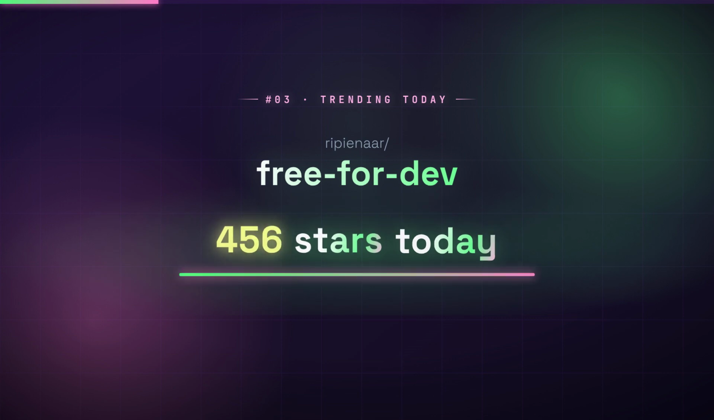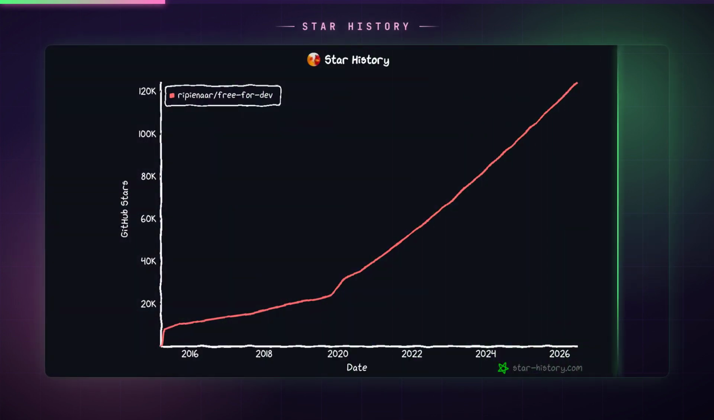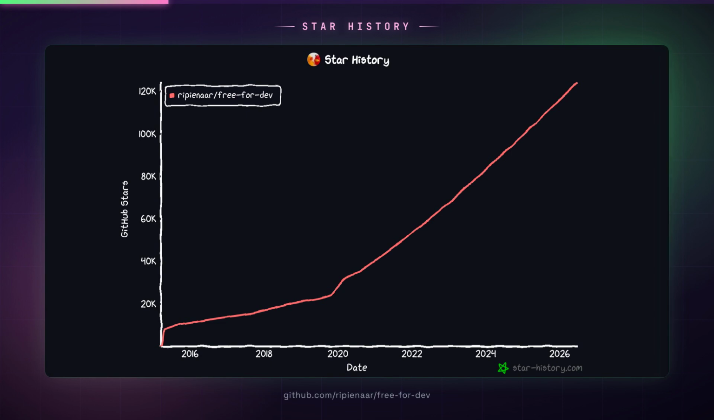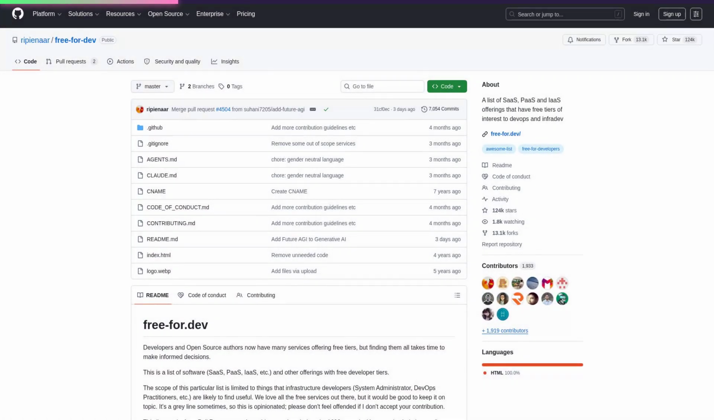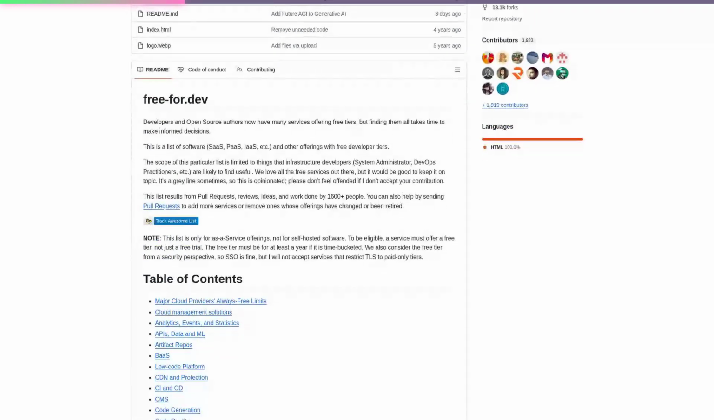Number 3. freefordev. 459 new stars today. This repository is a community-curated, searchable catalog of free developer infrastructure tiers across hundreds of SaaS, PaaS, and IaaS offerings, eliminating the hours of manual research needed to find services you can rely on without upfront costs.